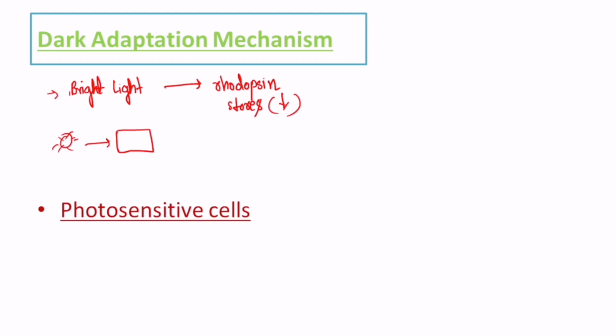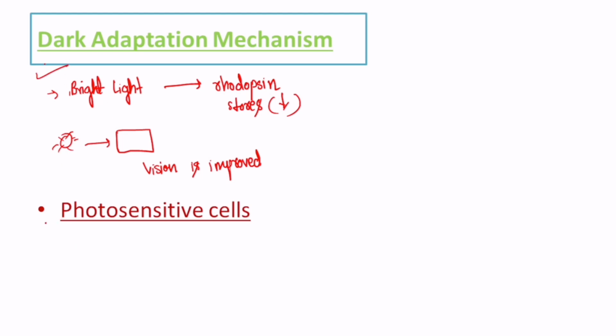सो एज अ रिजल्ट यहाँ पे ये बोल सकते हैं कि ब्राइट लाइट के केस में rhodopsin का जो भी stores है, it gets depleted up, and due to this reason we find difficulty in seeing when we come from a bright light or the sunlight into a dark room. And after few minutes it gets improved up because rhodopsin it gets resynthesized and the vision is improved. And ये जो adaptation का जो भी time होता है, it is known as the dark adaptation time. ये जो time लगता है हमें अपने आप को adapt करने के लिए from the bright light to the dark, this is known as the dark adaptation time.